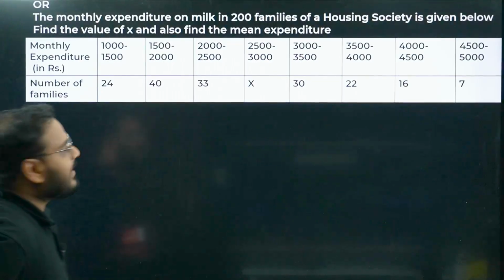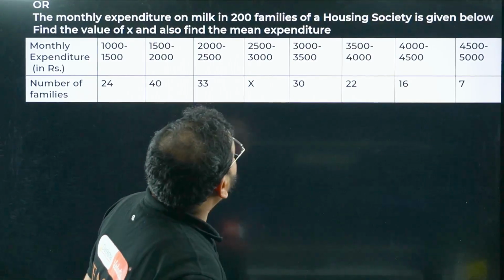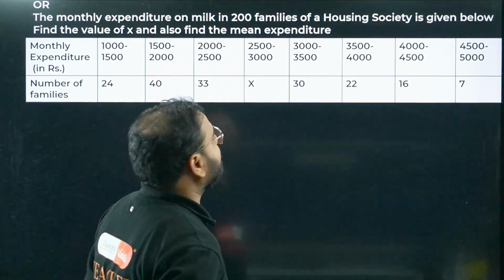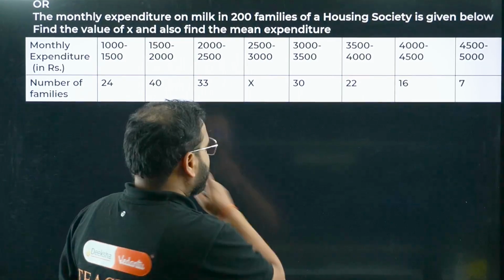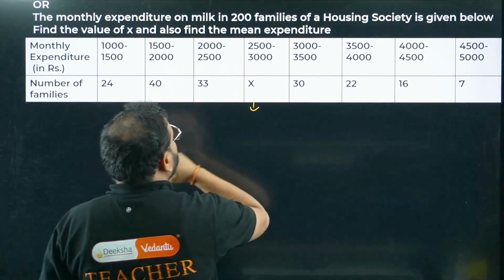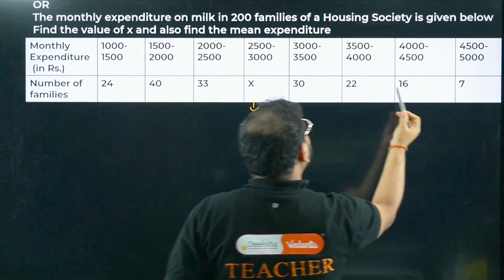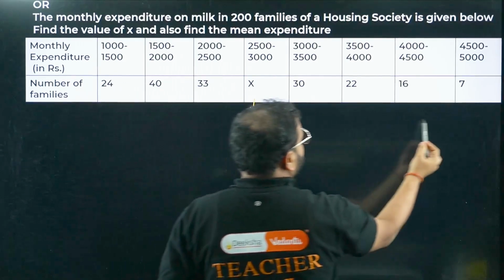Let's move on to question number 35. The monthly expenditure on milk of 200 families of a housing society is given below. Find the value of x and also find the mean expenditure. We have to find this value of x. Can you find that? Of course, sir. Add these numbers: 7 plus 6 is 13 plus 2 is 15 plus 3 is 18 plus 4 is 22.